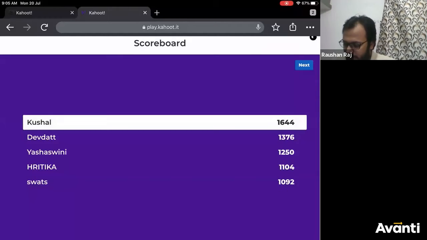So Kushal is on. Yeah. So these are the top 5 scorers. Kushal, Devdutt, यशस्विनी, रितिका और who is the Swats? अरे अपना नाम यूज करो यार निकनेम में, what is the Swats?